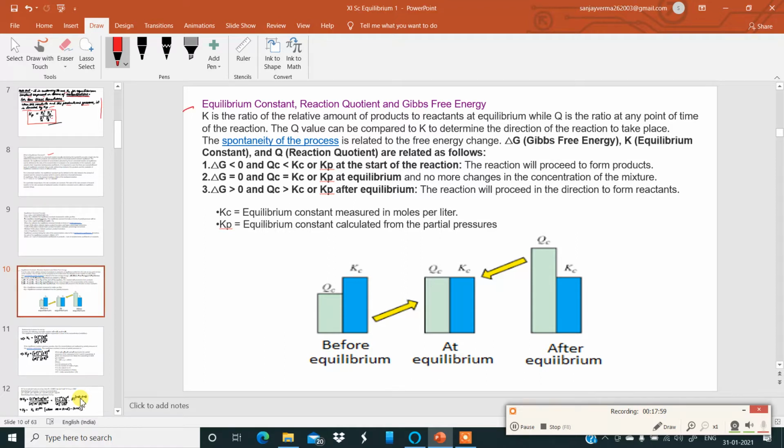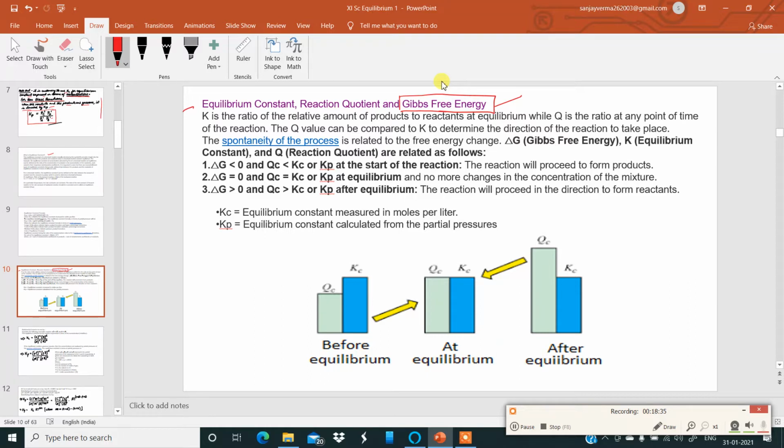Equilibrium constant, reaction quotient and Gibbs free energy. There is one term over here, Gibbs free energy, which you will understand when you have done the chapter thermodynamics. Now, Gibbs free energy is the energy which is available to do some useful work. So there is a relationship between equilibrium constant, reaction quotient Qc and Gibbs free energy. Let us see what it is.